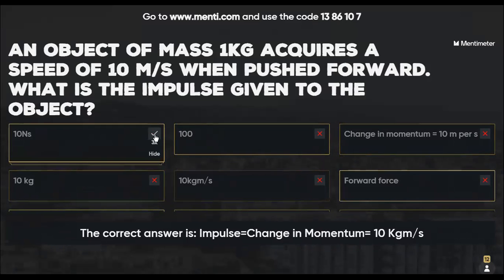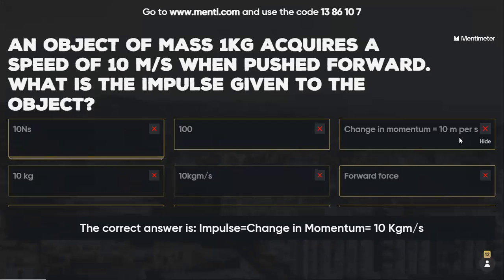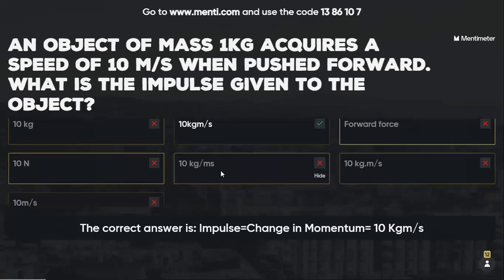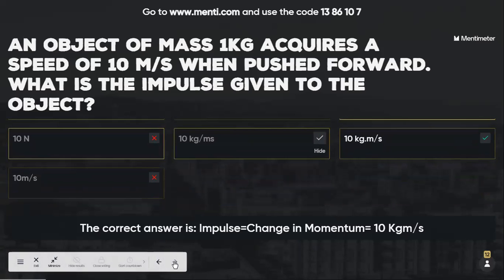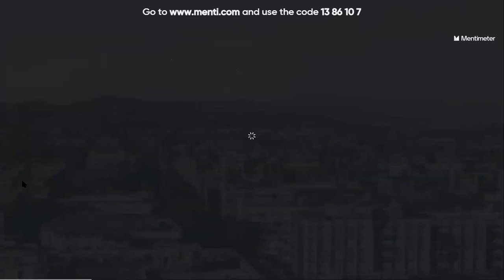Not 100. 10 meter per second. Where is kg? 10 kg meter per second, correct. First also correct. 10 kg per meter second, not kg per meter, it is kg meter per second. So for unit also, the answer will be wrong, 10 meter per second. So let's see the points table. After this, we will see the solution.